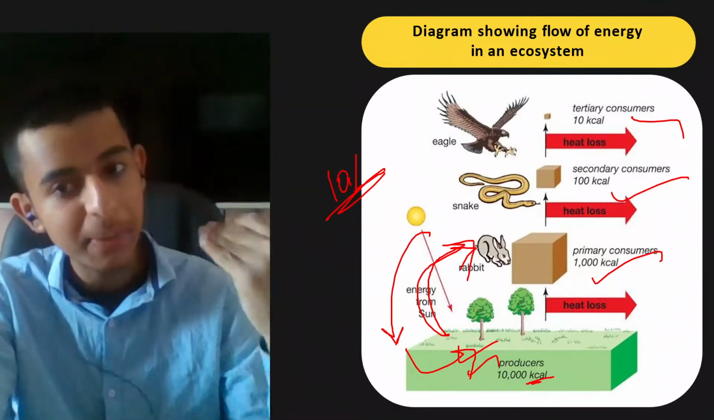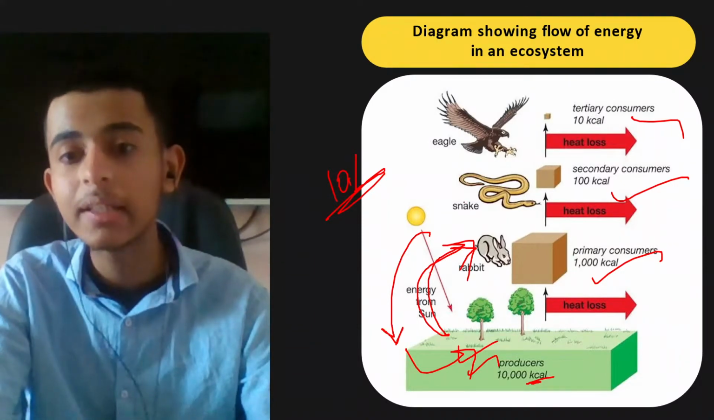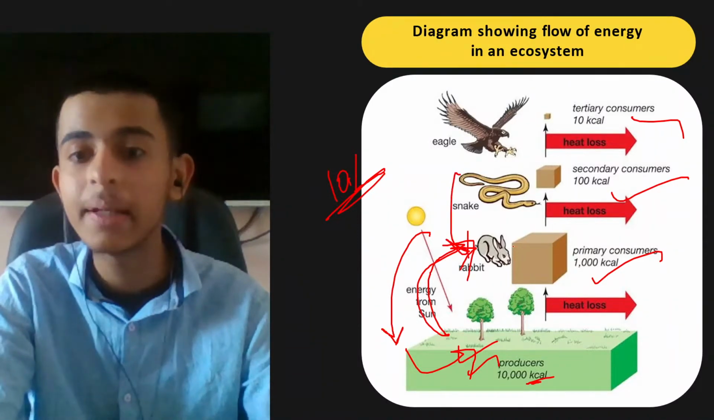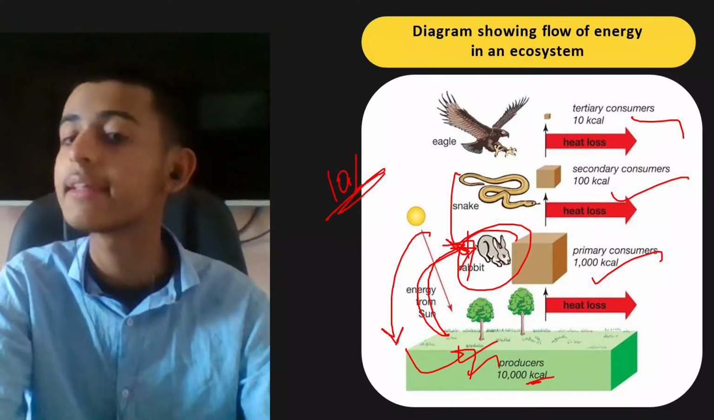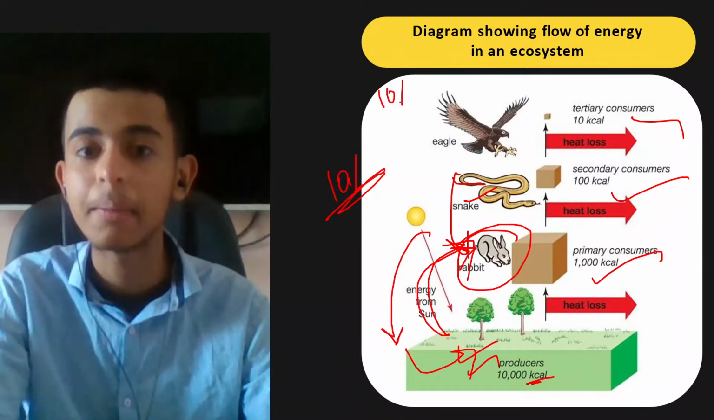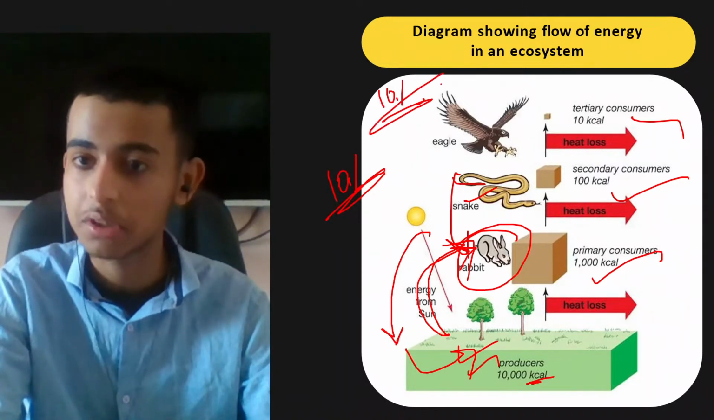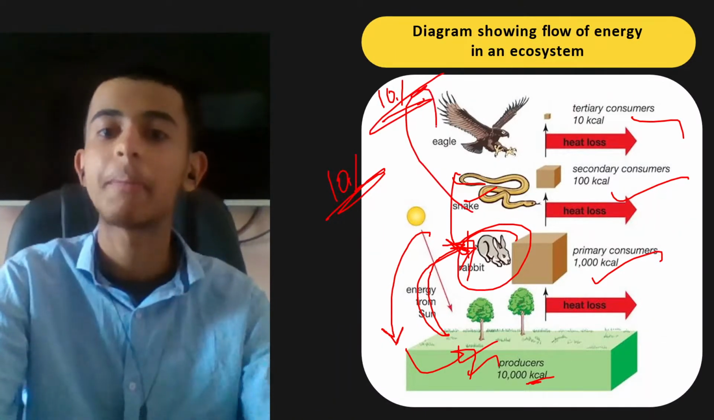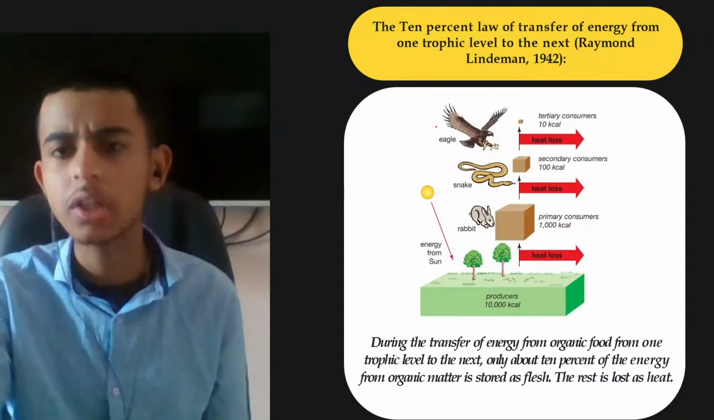Once it has been lost. Similarly, if a snake eats this rabbit, then the rabbit won't be able to get its energy back again. It will move to the snake, just the 10% of the rabbit. Okay, and the same happens with the eagle and the other trophic levels.